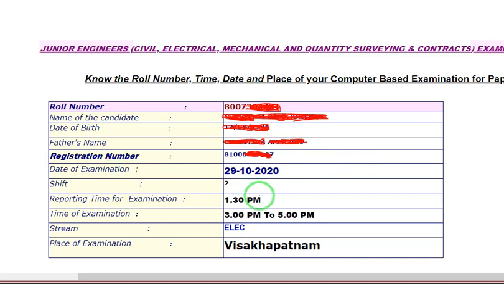Reporting time is 1:30 p.m. 3 to 5 p.m. is the second shift. The stream, which branch you belong to, that is electrical, mechanical or civil, will appear here, and the place of examination, the examination center where you are going to write the exam, will be shown here. This is regarding the southern region.